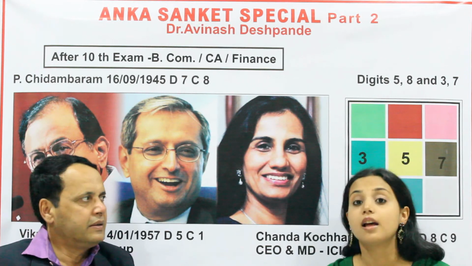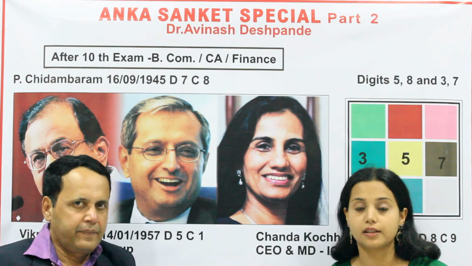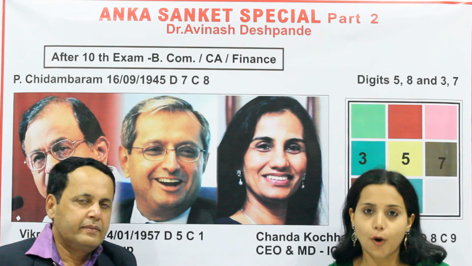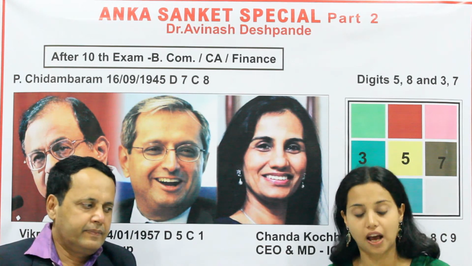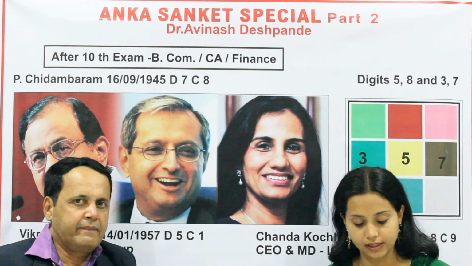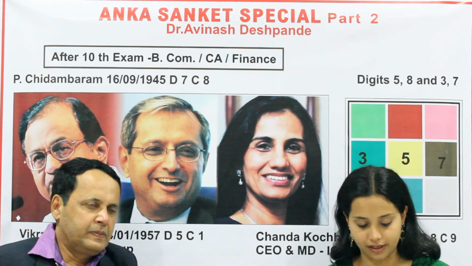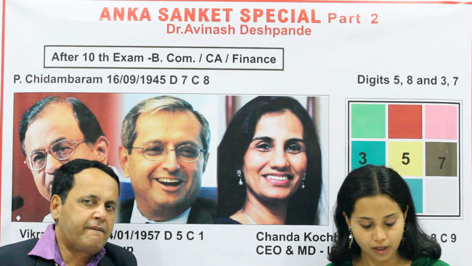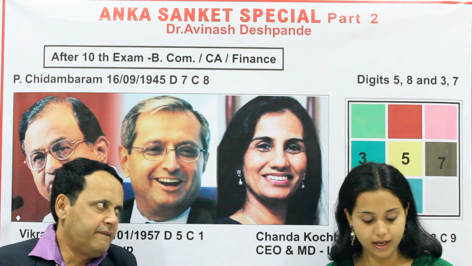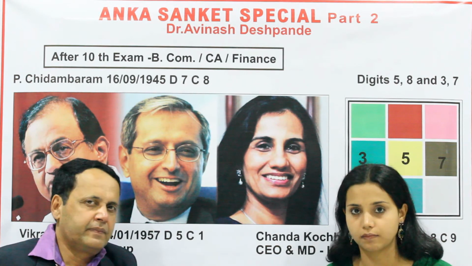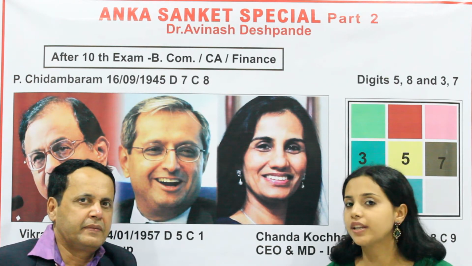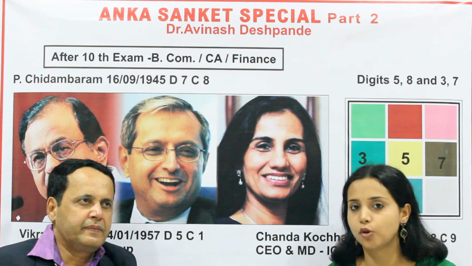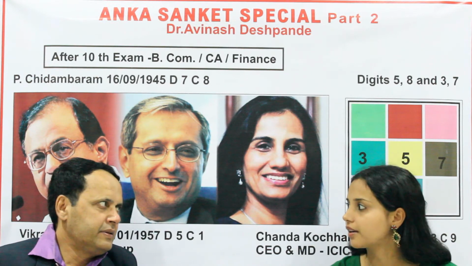The first example we are going to take is P. Chidambaram. As we all know, he is an Indian politician affiliated with the Indian National Congress and the current Union Minister of Finance. By profession he is also known as a corporate lawyer. He has become finance minister twice in his career. What can be the reason? Finance means commerce, so are his numbers indicating something, sir?